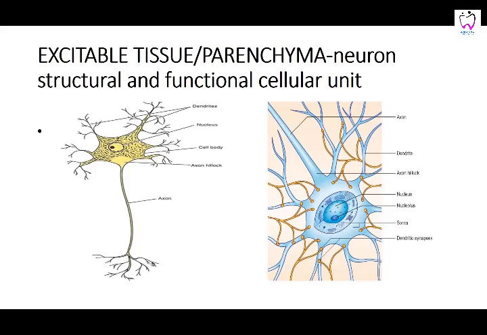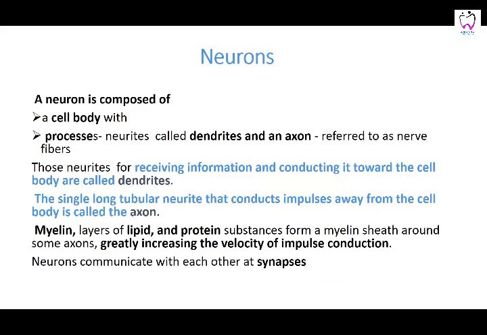The excitable component of the nervous tissue is the neuron, and this is the structural and functional unit. You can see it has a body and it has processes. There is one process called the axon, and there are multiple small processes called dendrites. What is a neuron? The neuron has a body and processes, the dendrites and the axon. The dendrites are the receiving end; they receive information, conducting it towards the cell body, and the long tubular single process which sends impulses away is called the axon.